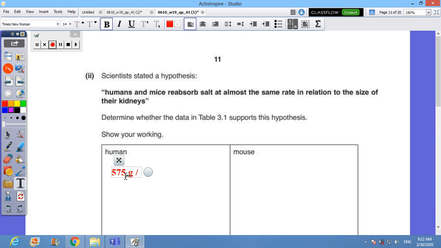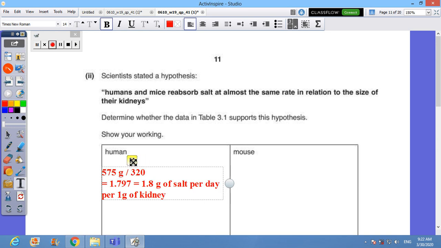It will be divided by 320 gram for the mass of the kidney, and it will equal 1.797, which is almost 1.8 gram of salt per day per 1 gram of kidney. This is a full answer, more than a full answer.